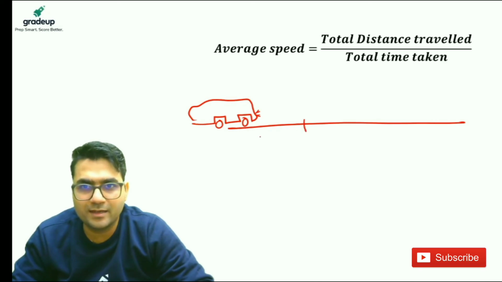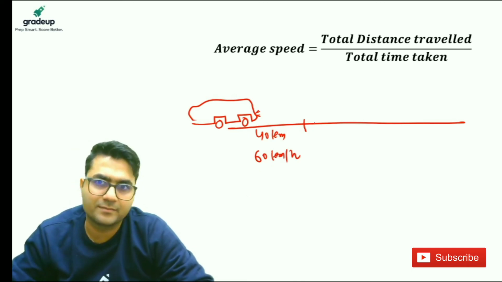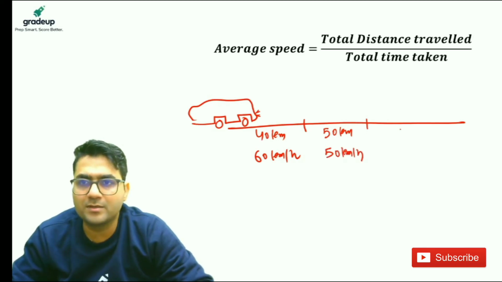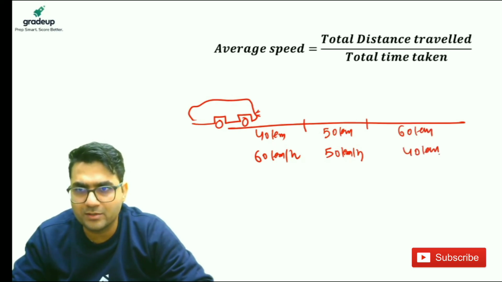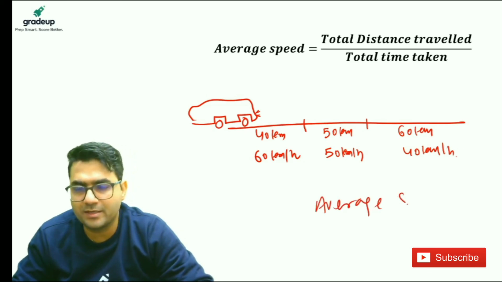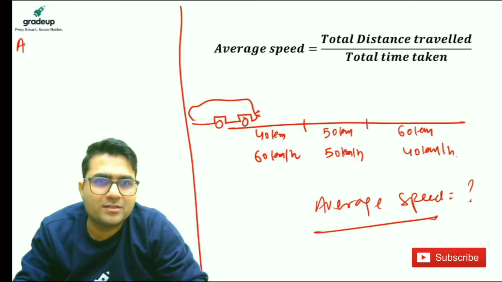This bus runs 40 kilometers distance with 60 kilometer per hour speed, and the bus covers the next 50 kilometer distance with 50 kilometer per hour speed, and then covers 60 kilometer distance with 40 kilometer per hour speed. You need to find out the average speed. This is the question.